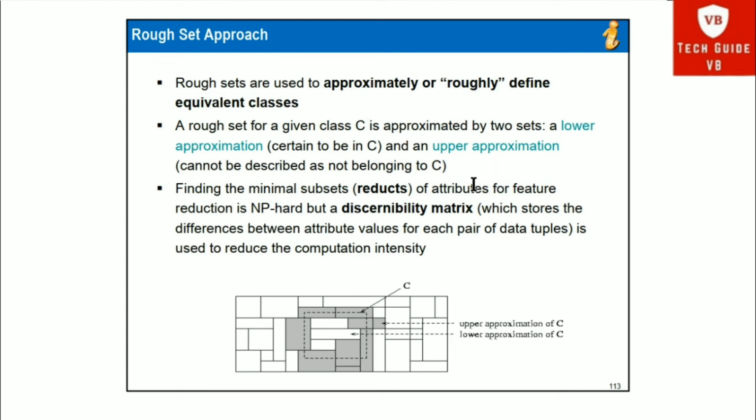So this is the rough set approach, where we find the upper approximation of C and lower approximation of C, and according to that we find the rough set.